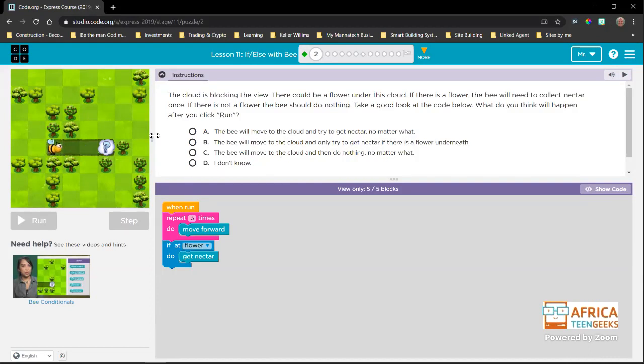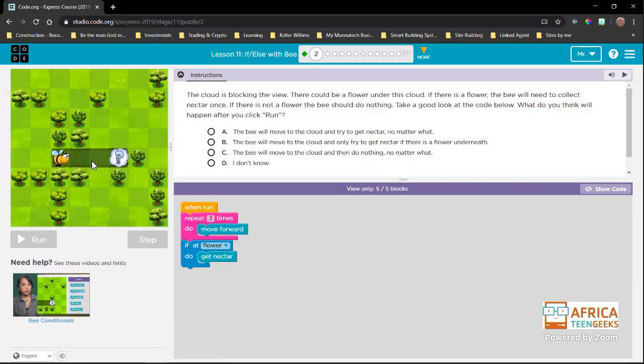So what we need to do is we need to look at this and we will see there are 2 spaces to move. Then there is a cloud and that cloud is maybe blocking a flower, maybe not. If it is blocking a flower, there's only one. So now we look at the code and we see this is repeat 3 times, move forward. So we're going to move 1, 2, 3. If you are at a flower, then get nectar. If there is no flower, so this statement is false, nothing's going to happen. So the bee will move to the cloud and only try to get nectar if there is a sunflower beneath.